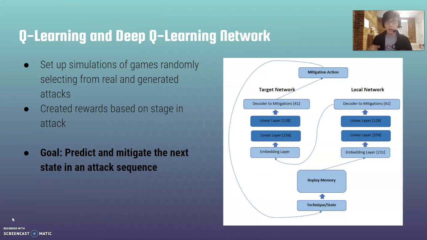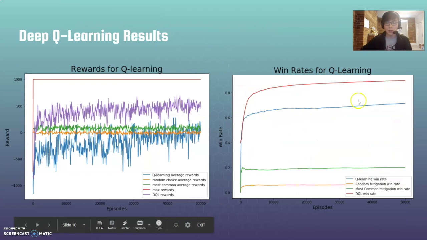And with a deep Q-learning network, what we did was we implemented it like this. We had a 2 linear layer network with an embedding layer, and we're passing it through with replay memory and a local and target network to stabilize the results. So the results of that are that we see that there are positive rewards for using the deep Q-learning network, and the baseline, which is the green and the yellow line using random choice and the most common mitigation tactic, are that they are about the same as regular Q-learning.